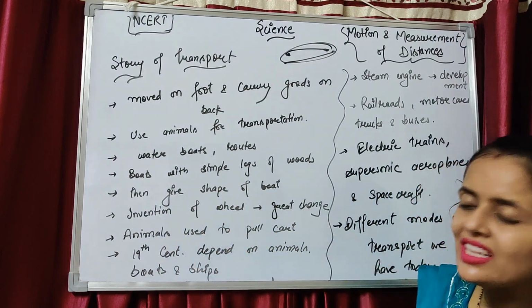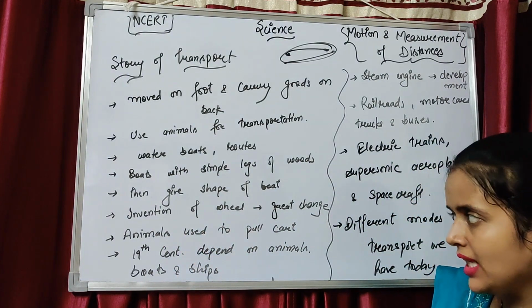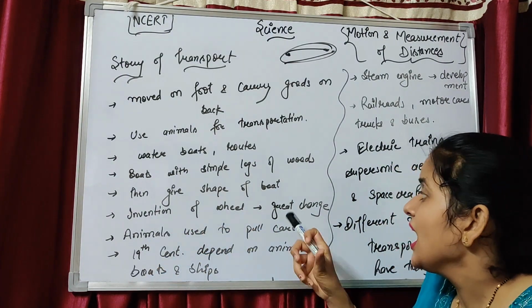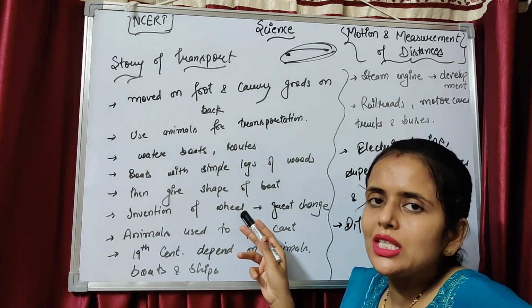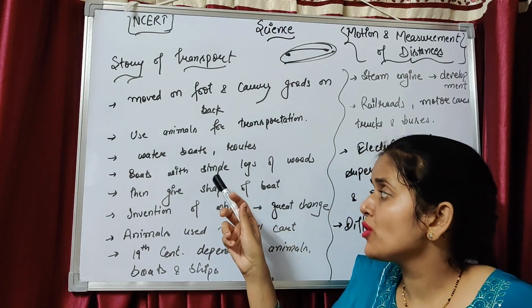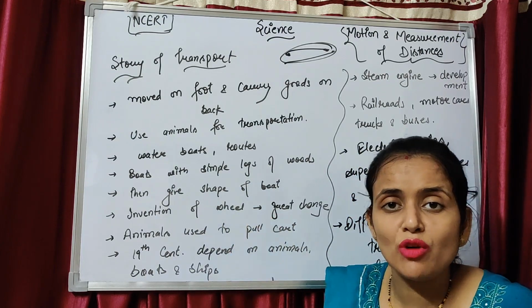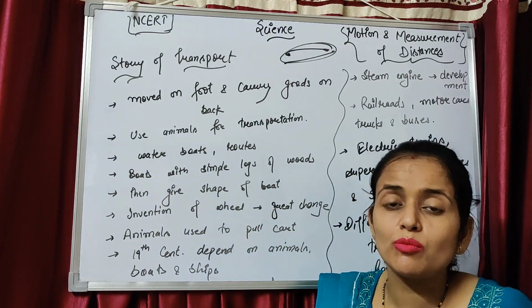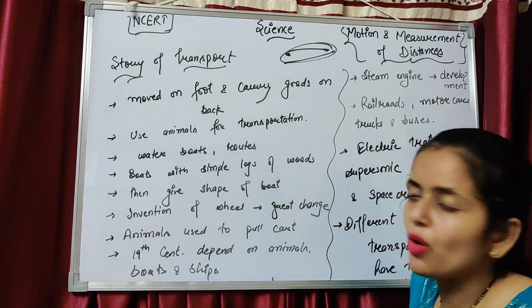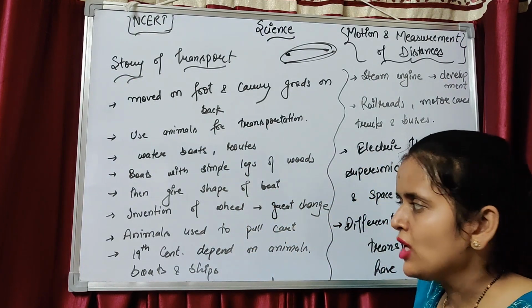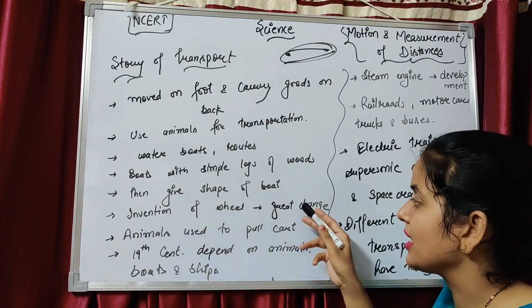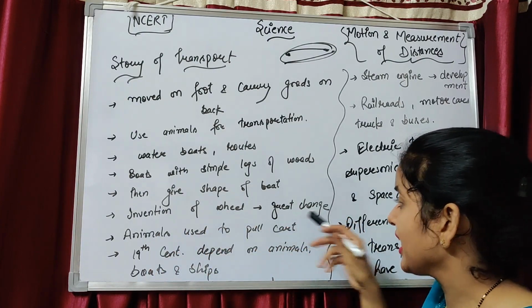Invention of the wheel. Then there was a great invention in our India, that is the invention of the wheel. A great change came because before this invention people only used water to change their places, since with the help of boats they did not have any means of transport on the roadside. So by the invention of the wheel they faced a great change.